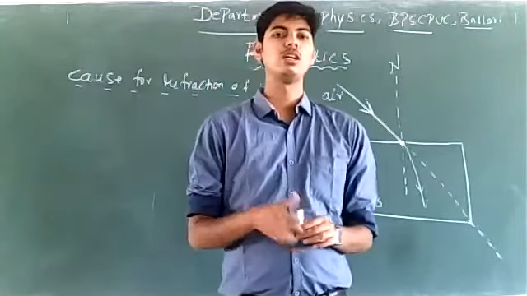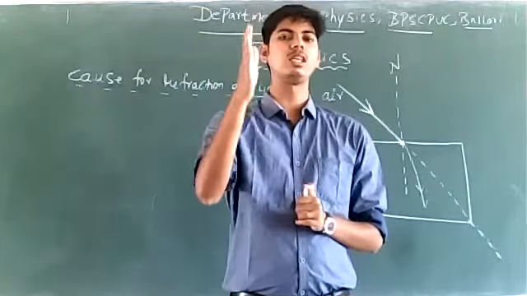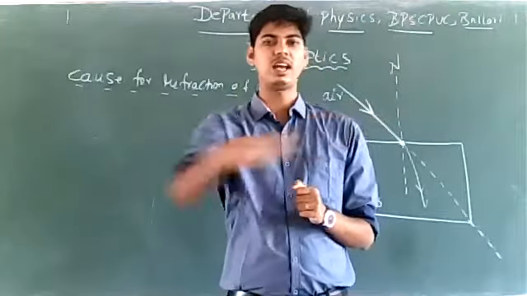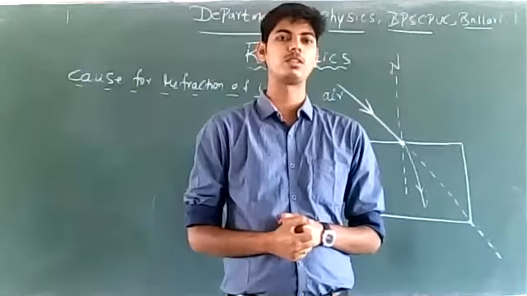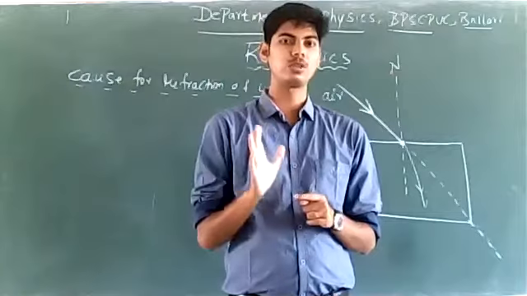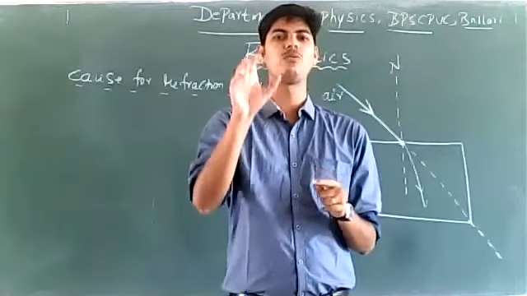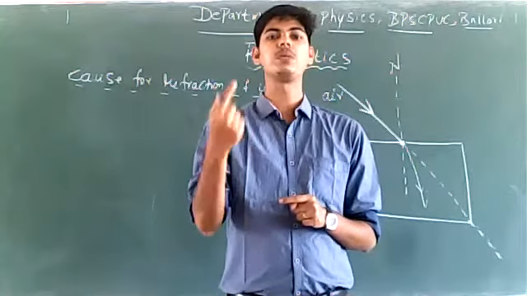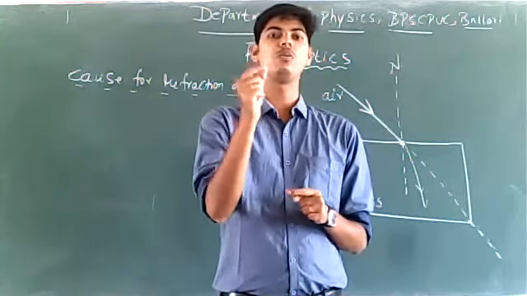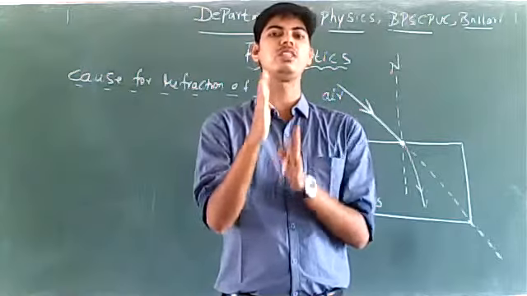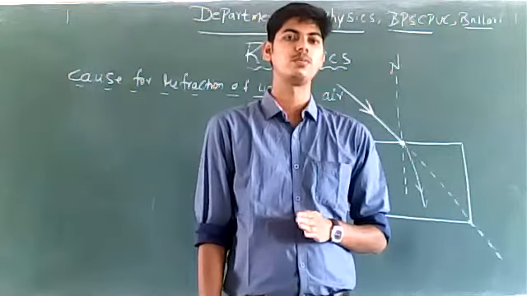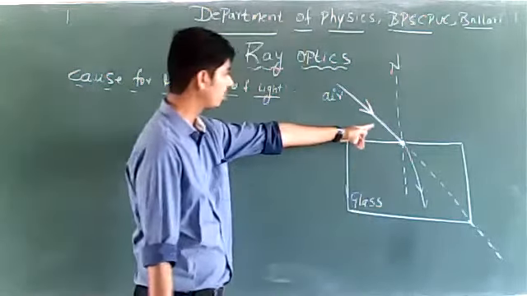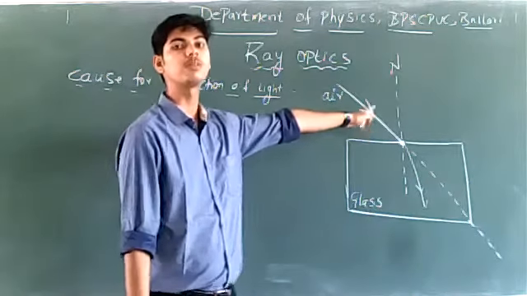Suppose we are traveling at very high speed and suddenly a hurdle comes into our path, we suddenly change our speed, we suddenly apply the brake. When we apply the brake, the speed of the vehicle changes. Once the speed of the vehicle changes, there will be at least a small change in the direction of motion of the vehicle, isn't it? The same thing happens with light.